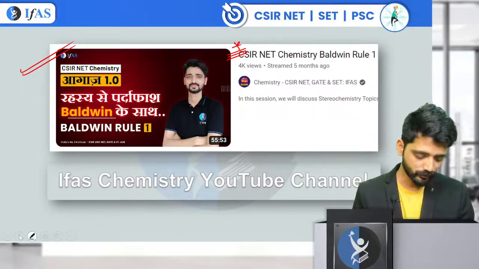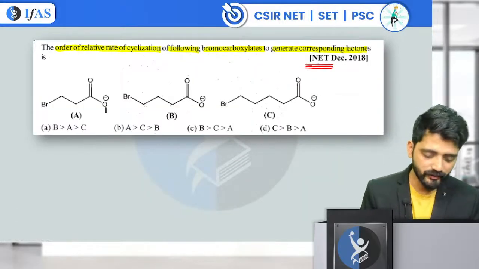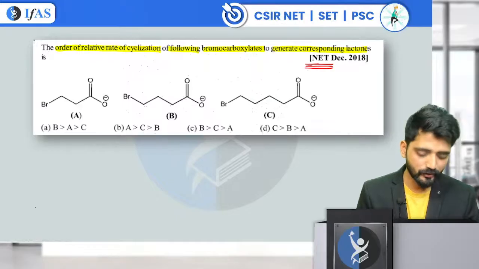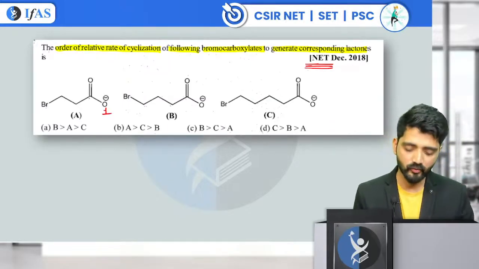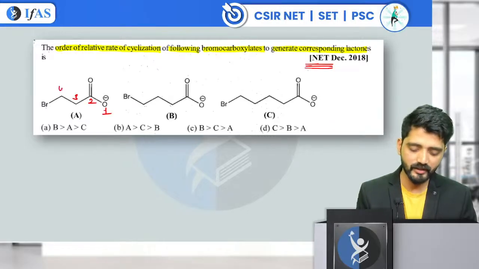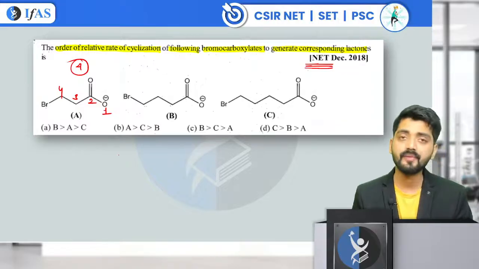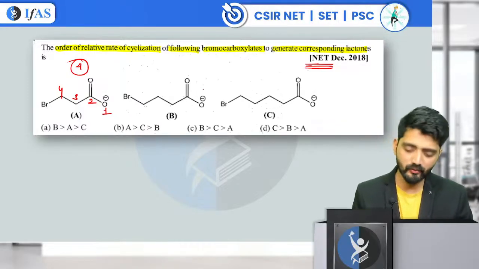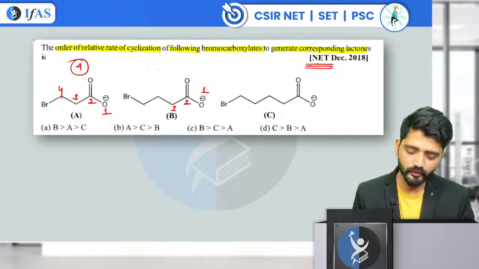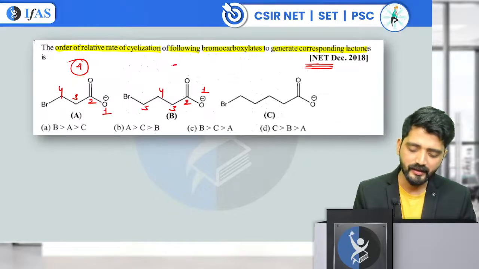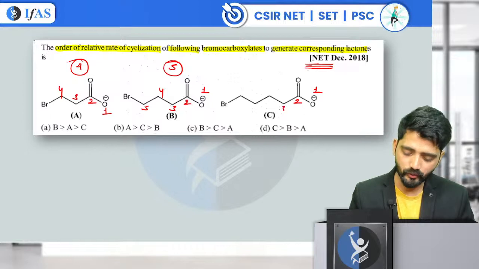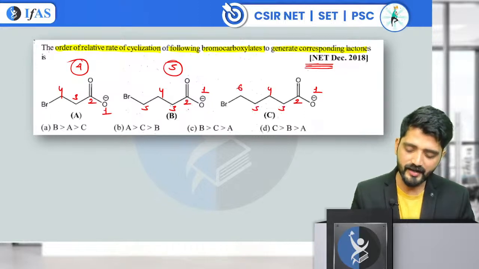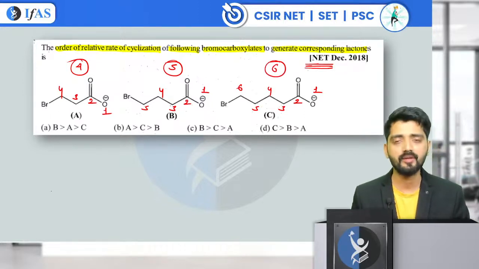Okay. So coming to this question, when we do numbering in order to find how many-membered ring is formed, what we have is 1, 2, 3 and 4. So in this case, we have a 4-membered ring. When I move to the second case, what I have is 1, 2, 3, 4 and 5. Here we form a 5-membered ring. Here we have 1, 2, 3, 4, 5 and 6. Here we form a 6-membered ring.